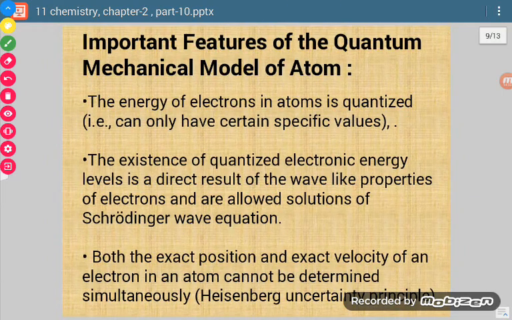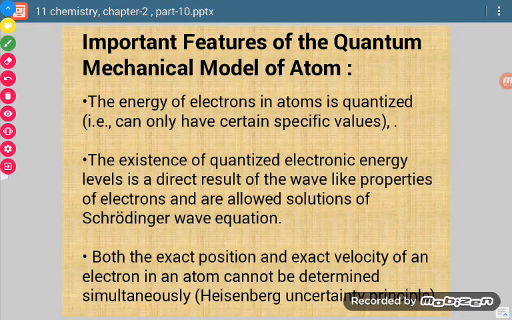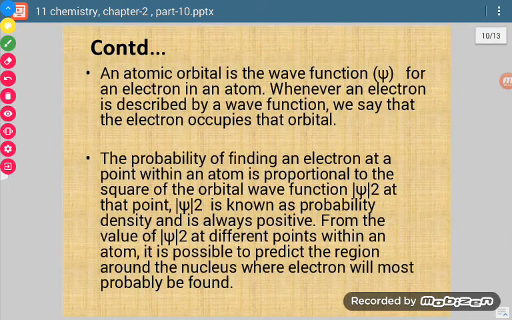So let us revise them. First, the energy of an electron is quantized. Second, the existence of quantized electronic energy levels is the result of wave-like properties of electrons and are allowed solutions of the Schrodinger wave equation. Third was the Heisenberg uncertainty principle, that we cannot find the exact position and exact momentum or velocity simultaneously for an electron. And the fourth one is that psi represents the wave.